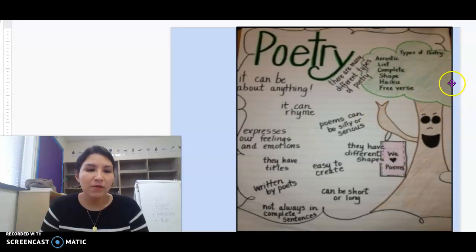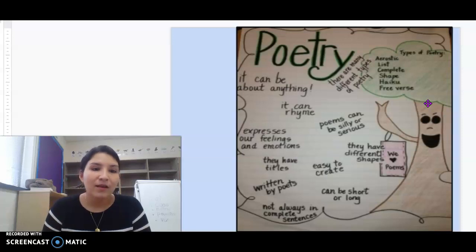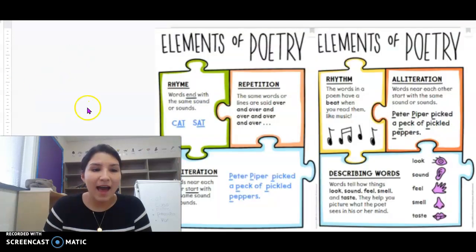So this week we're focusing on sensory poems, alliteration poems, rhyming poems, and poems that have repetition, okay? So let's go ahead and talk about our elements of poetry, okay?